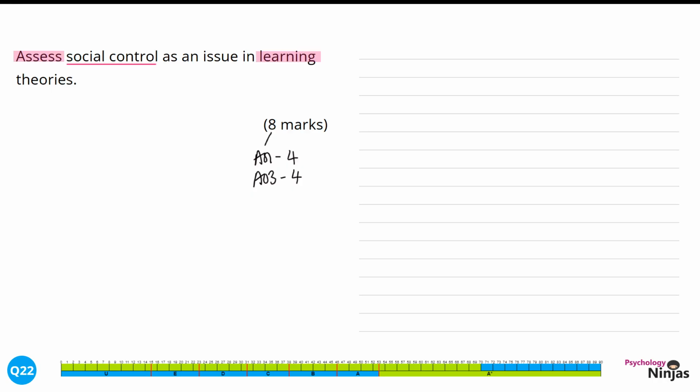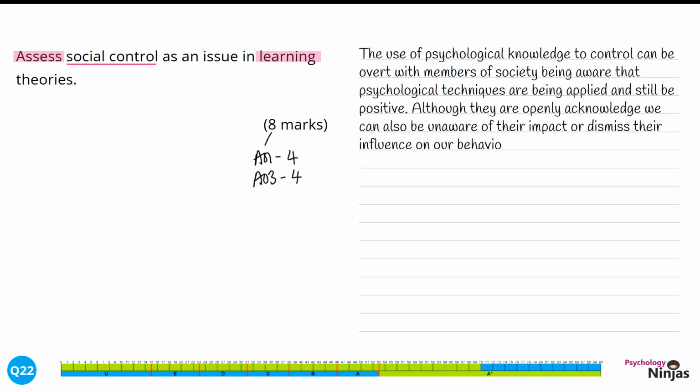We're going to start by explaining an aspect of social control. The use of psychological knowledge to control can be overt, with members of society being aware that psychological techniques are being applied and still be positive. Although they are openly acknowledged, we can also be unaware of their impact or dismiss their influence on our behaviour.